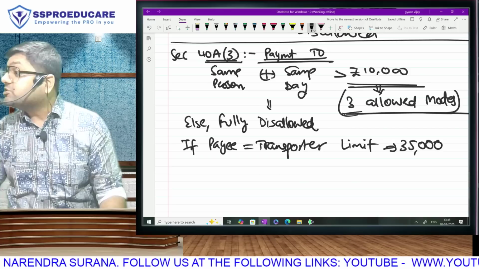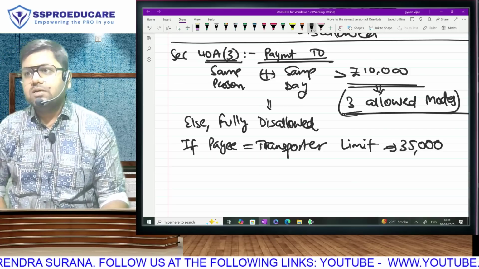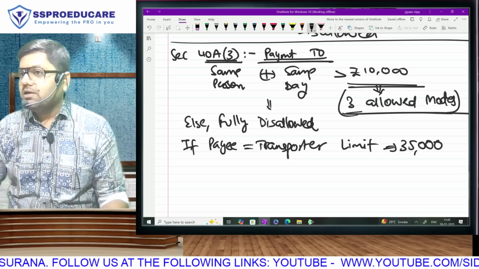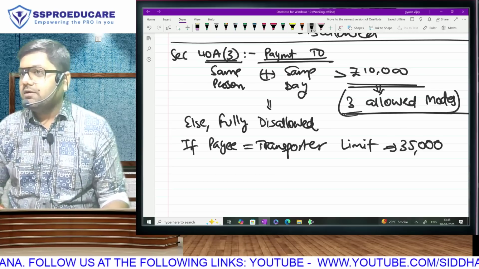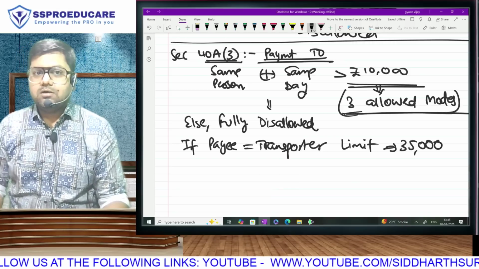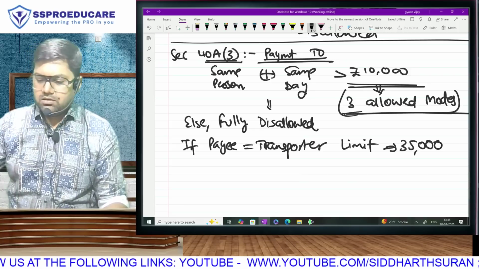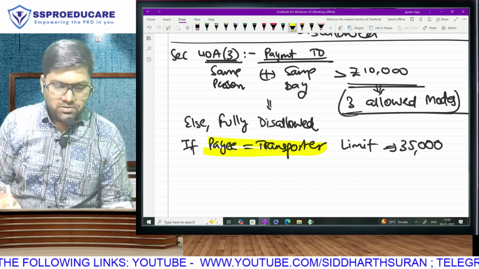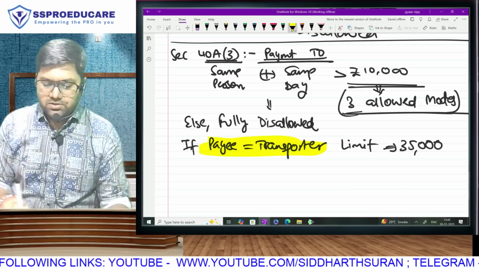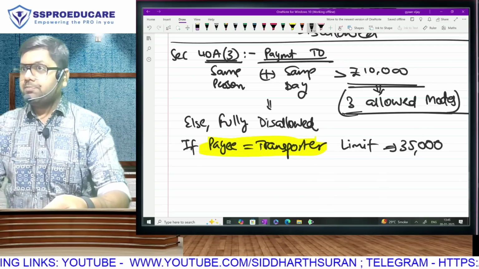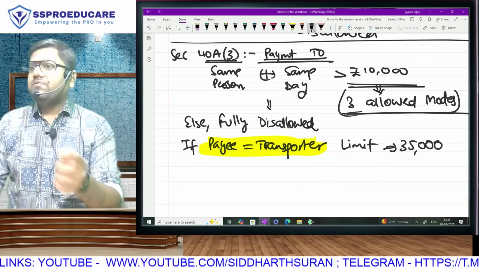Because the payer is a transporter, is the limit 10 or 35? 35 will come when the payee is a transporter. If the payer is a transporter, then 10,000 is applicable. We have to see the receiver.